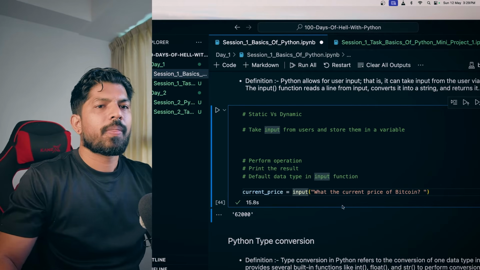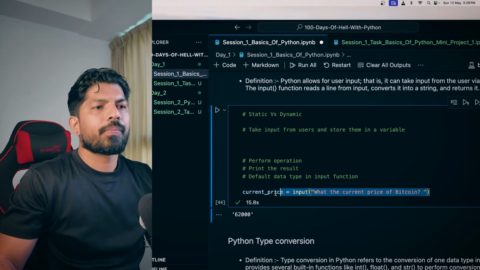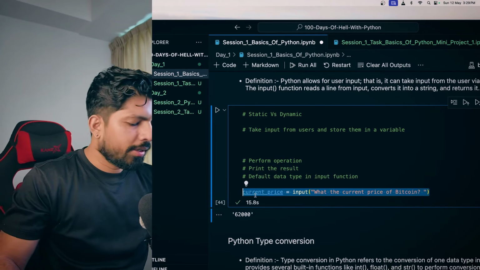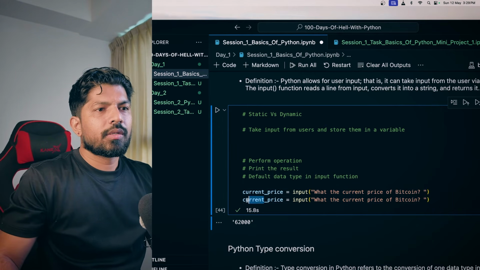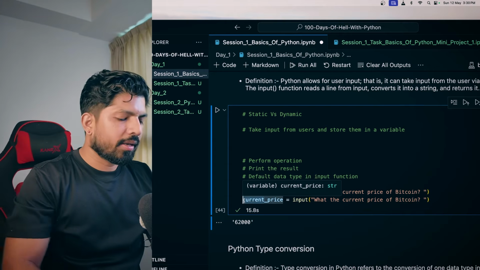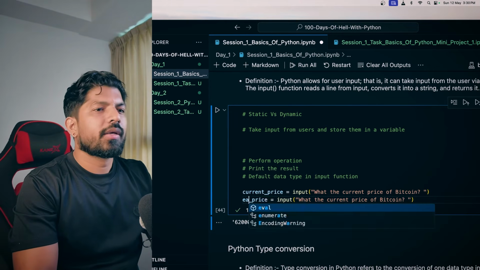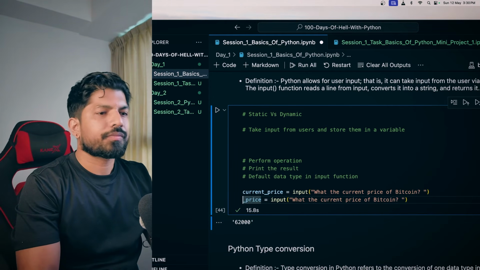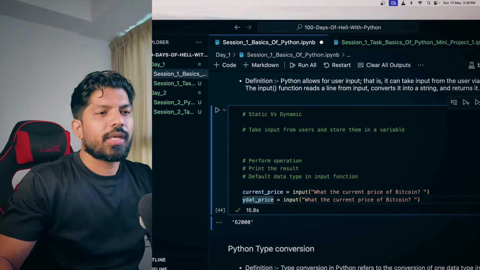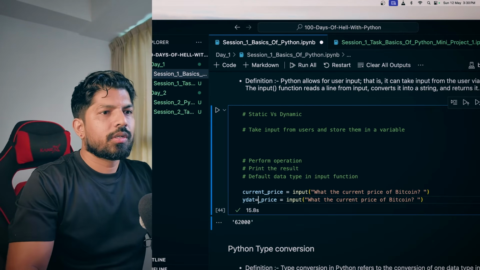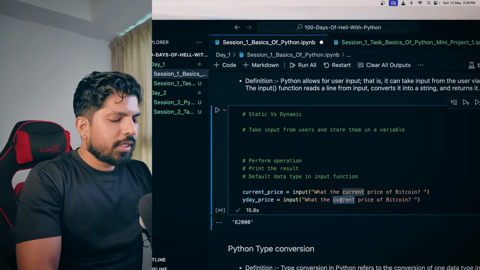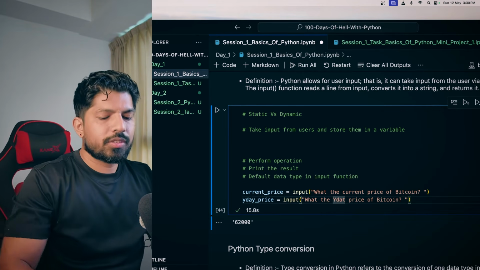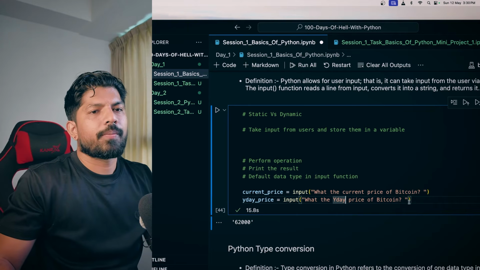We can also ask for an earlier price, like yesterday's price. We can say yesterday price. What is the yesterday price of Bitcoin?